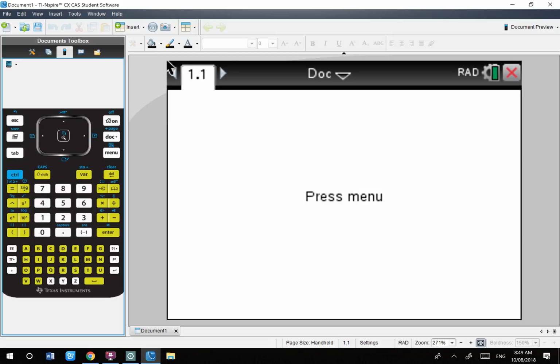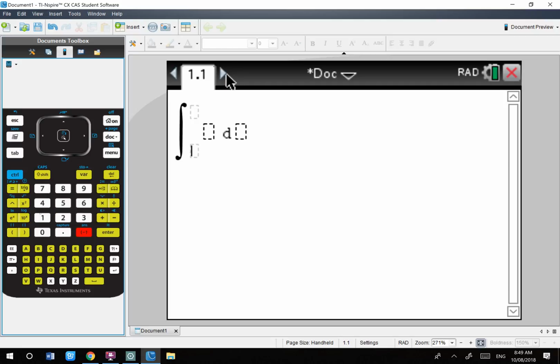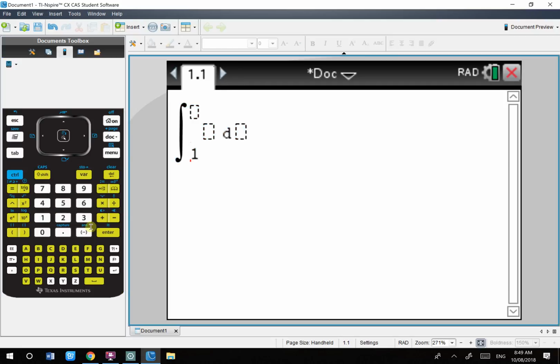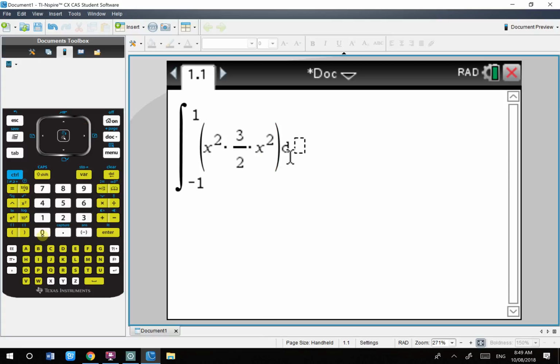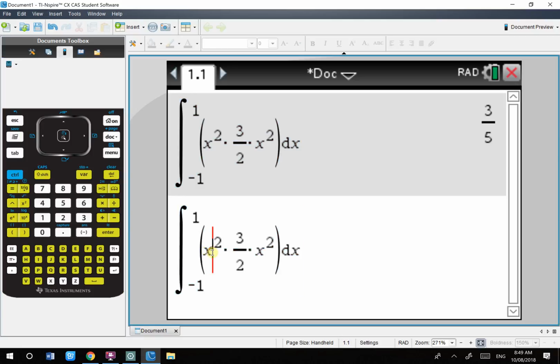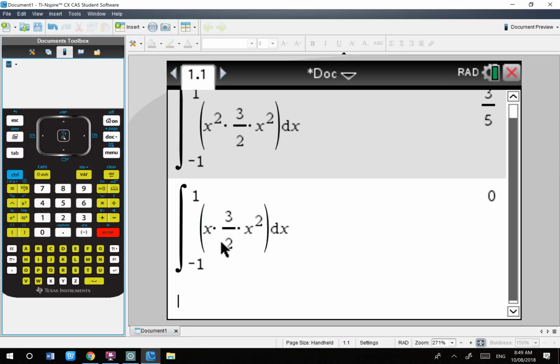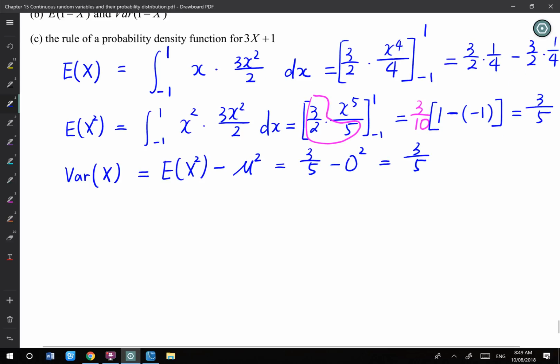Let's double check that. The integral from -1 to 1 of x squared times 3 over 2 times x squared dx. That's 3 over 5, and if that is an x, I have 0. Okay, so variance is 3 over 5.